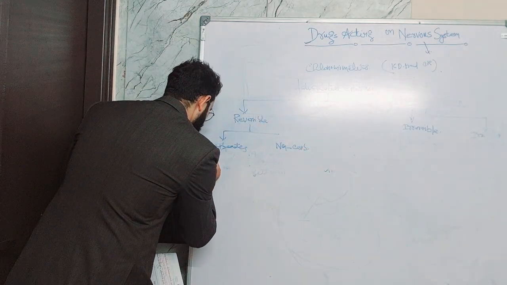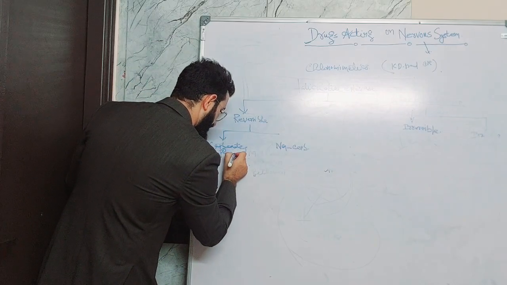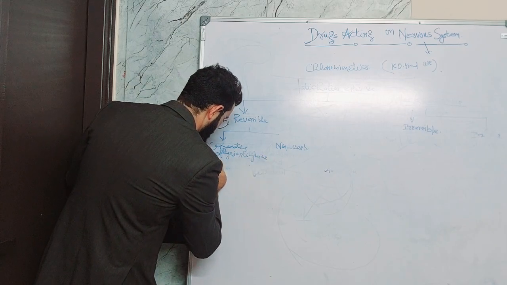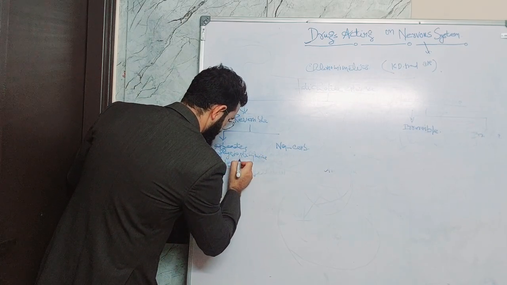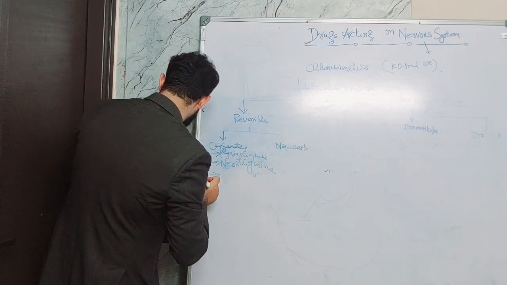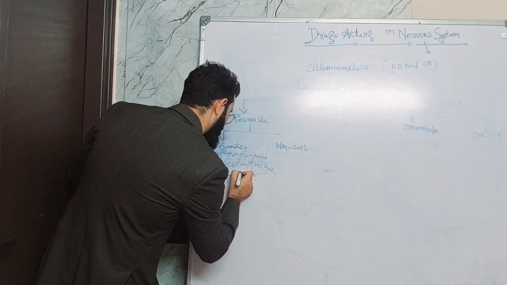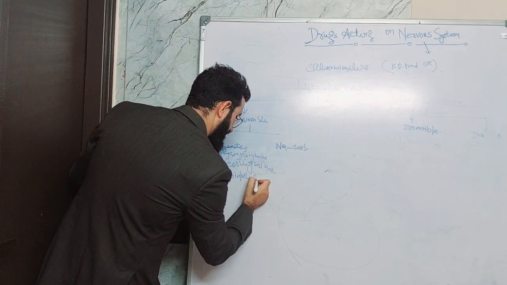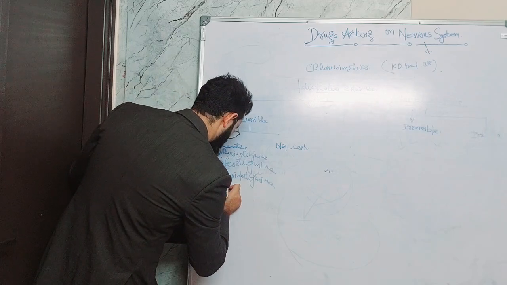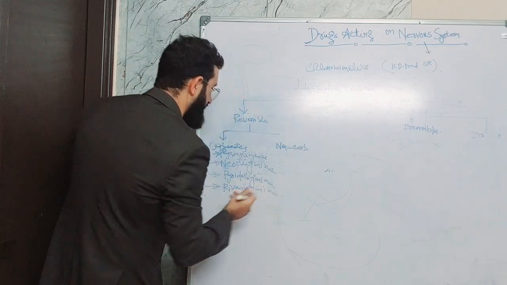In carbamates we have examples: rivastigmine, pyridostigmine, and neostigmine.